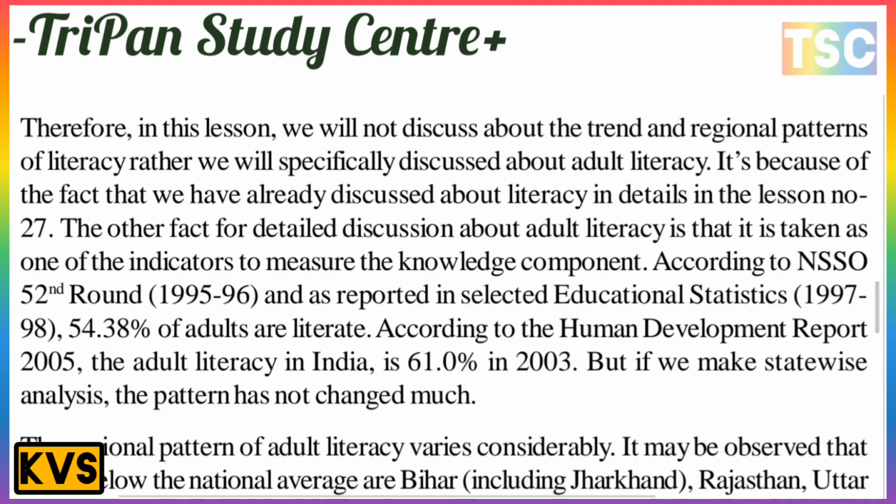Rather, we will specifically discuss adult literacy. This is because we have already discussed literacy in detail in lesson number 27. The other reason for discussing adult literacy in detail is that it is taken as one of the indicators to measure the knowledge component.